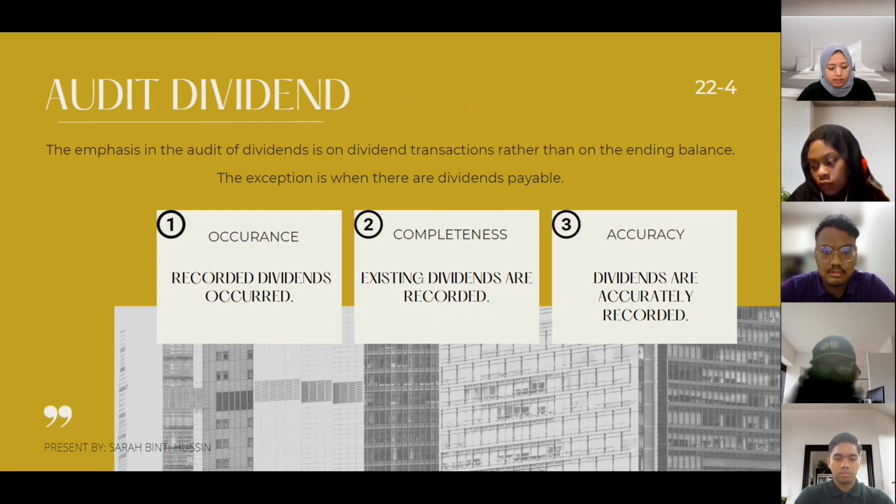The most important objective, including those concerned with whether recorded dividends occurred, is occurrence. Existing dividends recorded is completeness. Dividends accurately recorded is accuracy.